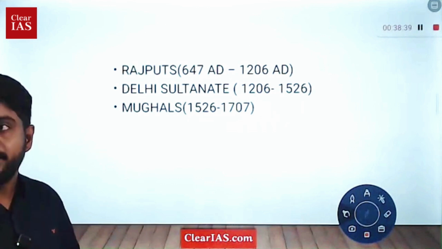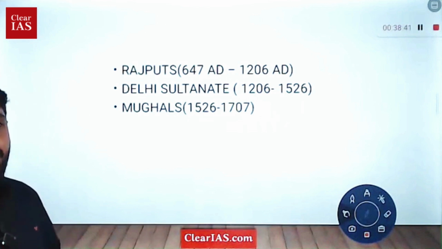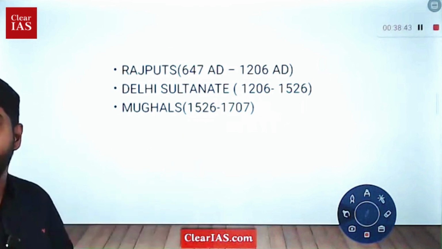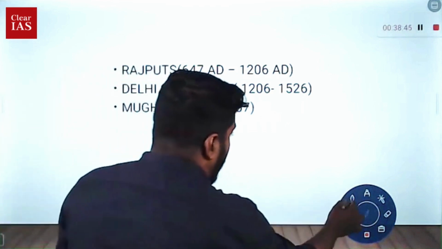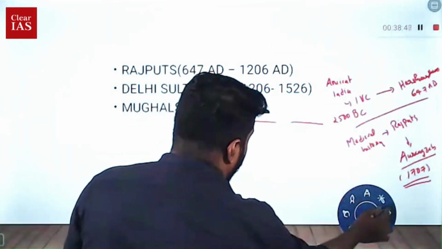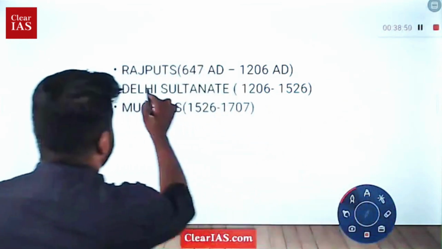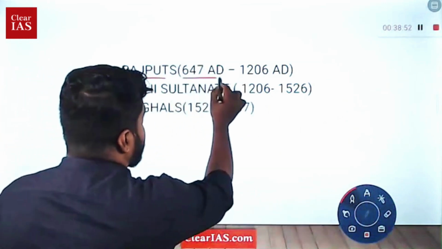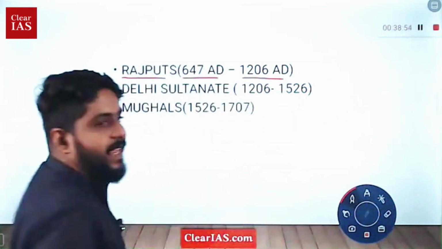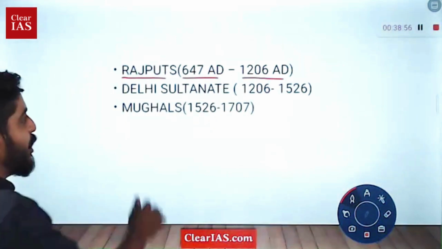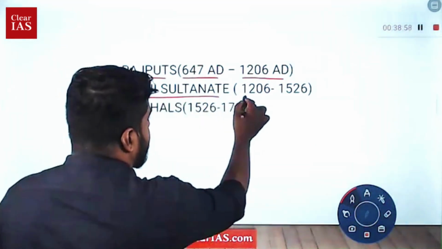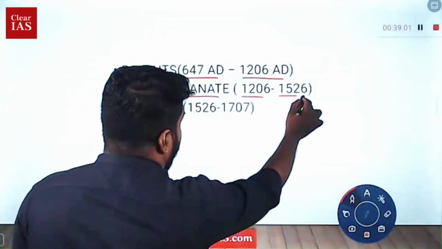Even the architecture is important during this particular time. So you will have to learn about the Rajputs, 647 AD to 1206 AD. And then you have the Delhi Sultanate, 1206 to 1526.